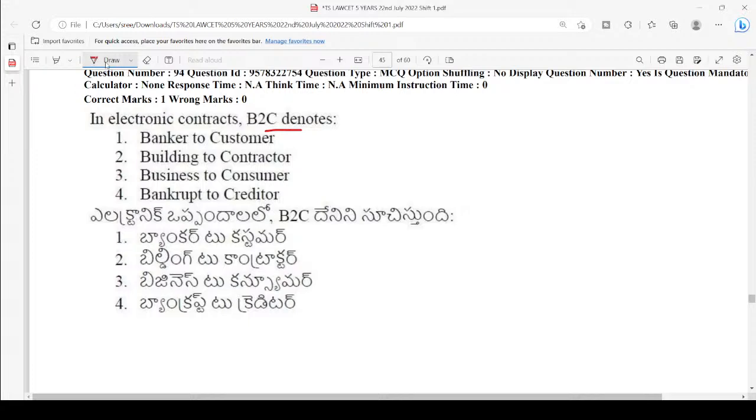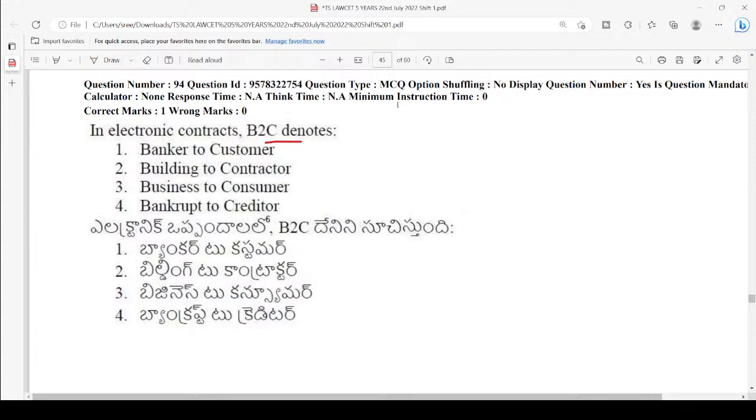So in business, there are certain things like, for example, B2C, right? So B2C is business to customer. D2C is direct to customer. So in business to customer, right?